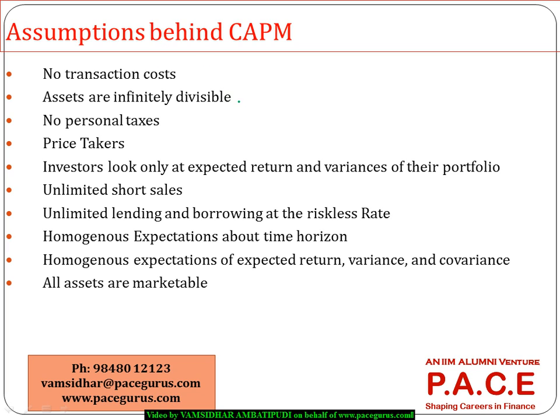One more thing it is assuming is that the assets are infinitely divisible, which means I can even buy 0.1 share, I can sell 0.02 shares, which in reality is not possible. Only an integer number of shares, or in some cases a minimum lot, has to be bought or sold. So that is one more assumption that has gone into the derivation of the CAPM formula. There are no taxes, which is a very ideal or desirable kind of situation, but maybe far away from reality.